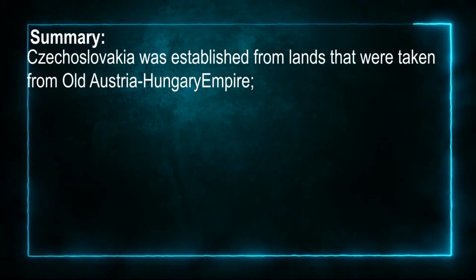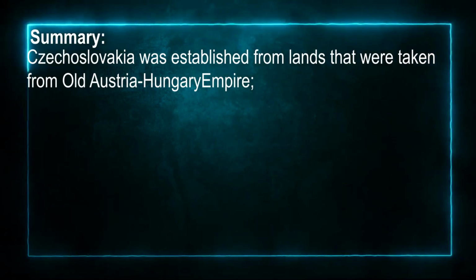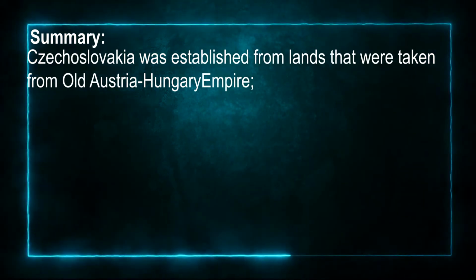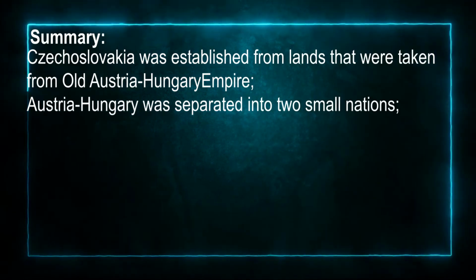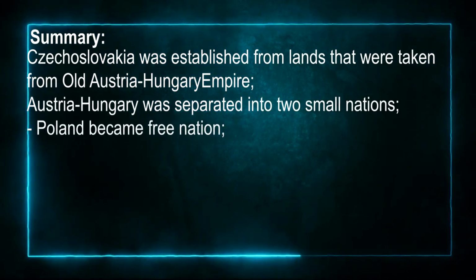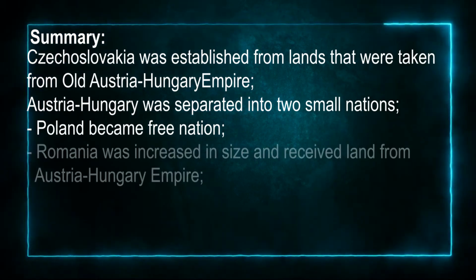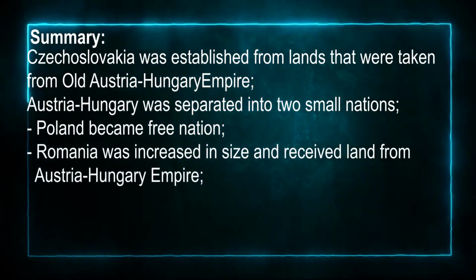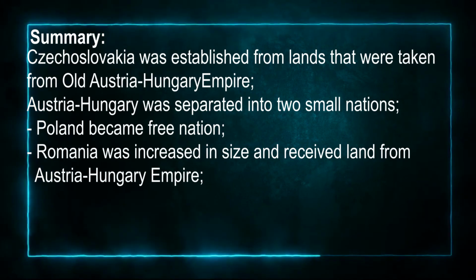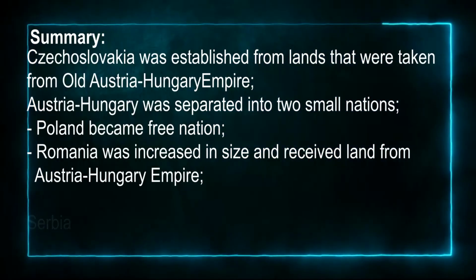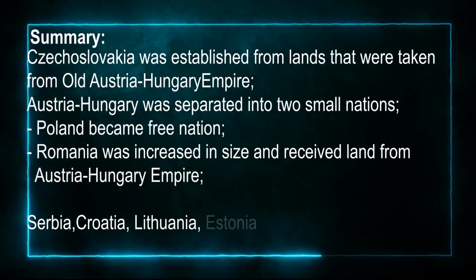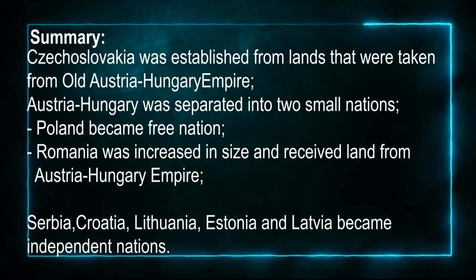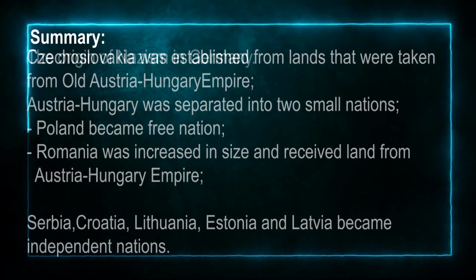Czechoslovakia was established from lands that were taken from old Austria-Hungary. Austria-Hungary was separated into two small nations. Poland became a free nation. Romania was increased in size and received land from the Austria-Hungary Empire. Serbia, Croatia, Lithuania, Estonia, and Latvia became independent nations.